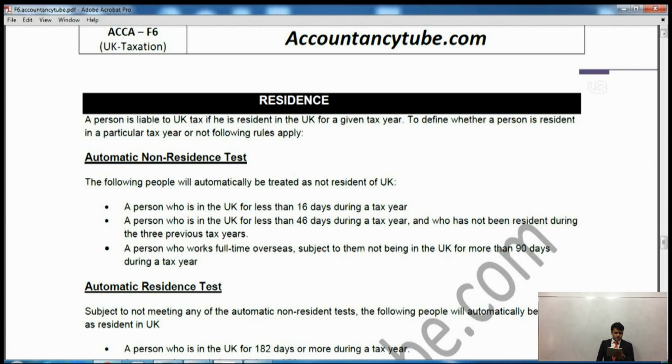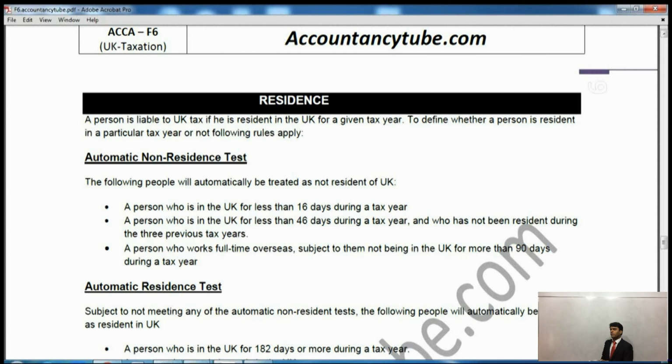The second condition is a person who is in the UK for less than 46 days during the tax year and who has not been a resident during the 3 previous tax years. Alright? So another condition is that someone who spent less than 46 days and was not UK resident in any of the previous 3 tax years will also be considered non-UK resident.